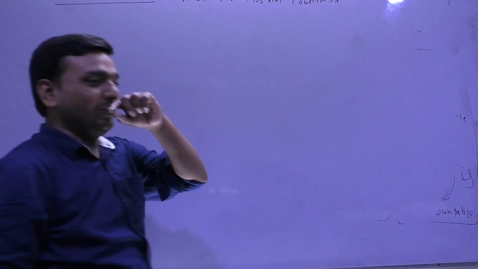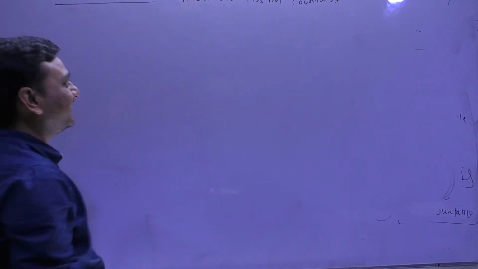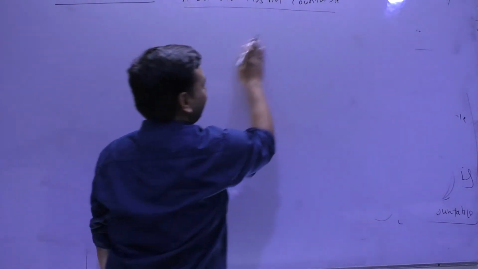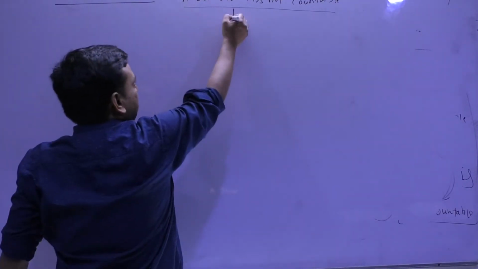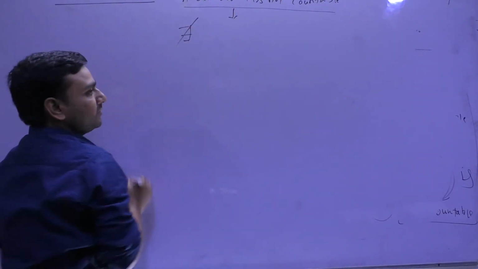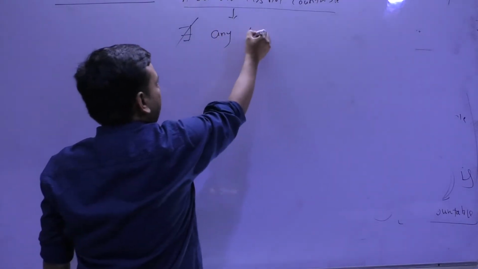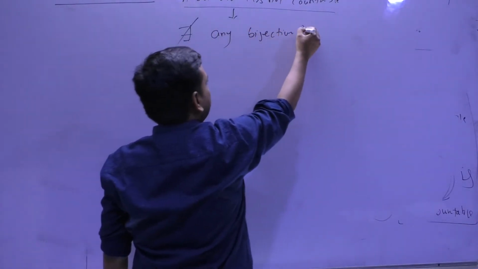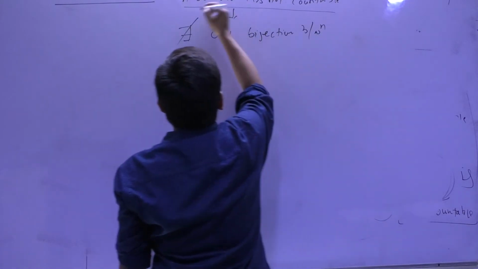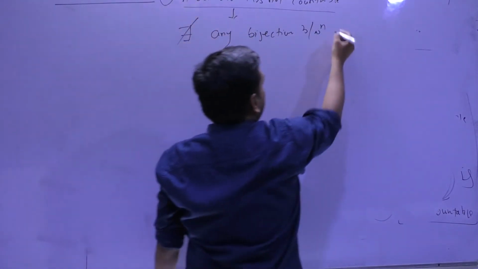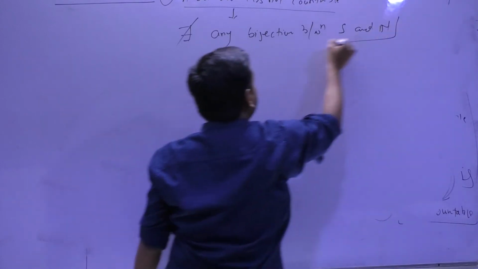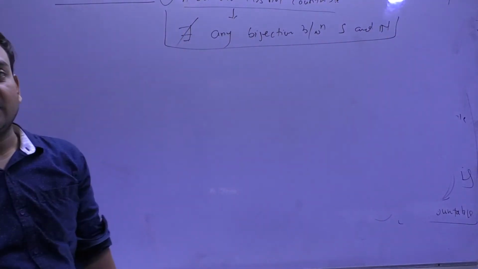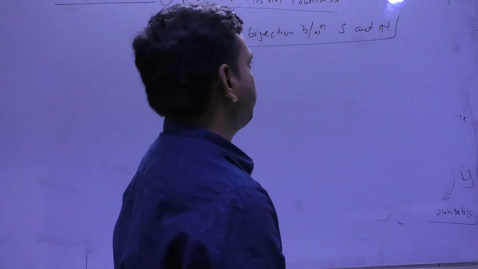You will say, sir, what is new in it? So a set which is not countable, mathematically you say that there does not exist any bijection between, let's say, the set S and N. So in these words you can say it mathematically.